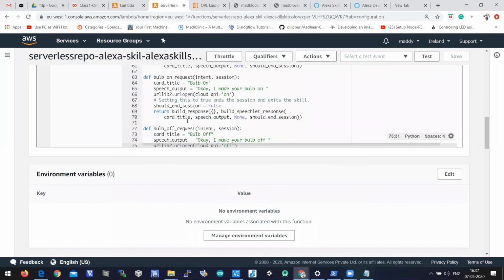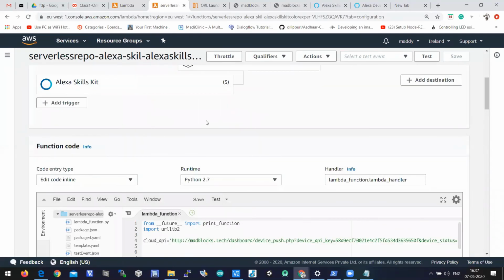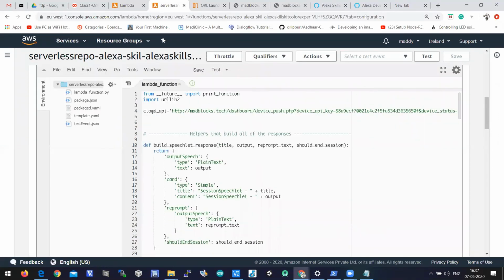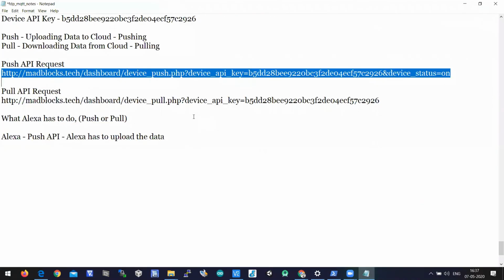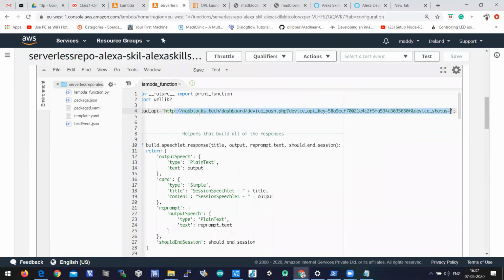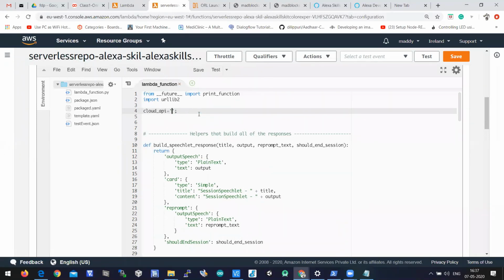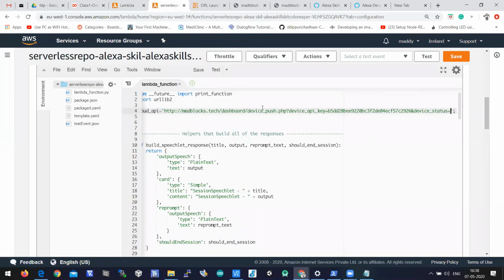Okay. So after placing these two functions, the last step, you need to place the cloud API. The cloud API is nothing but the push API. So we need to place the push API in the program by a variable called cloud_API equal to. We need to place the push API after the equal to only.